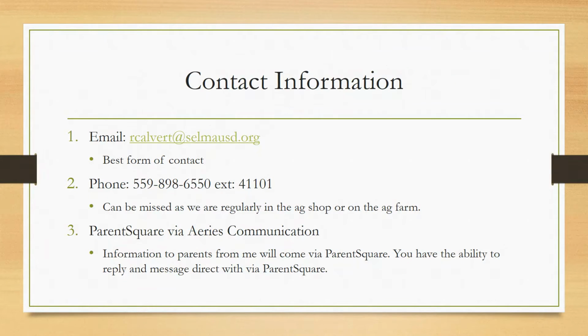Contact information: if you have any questions, comments, or concerns, you can email me. This is going to be the best form of contact. My email is rcalvert@selmausd.org. I do check my emails very regularly, and I do reply in a pretty quick manner. Number 2 is a phone. You can call the Selma High School phone number, and my extension is 41101.